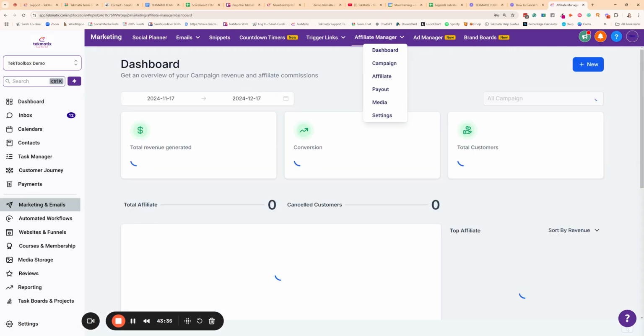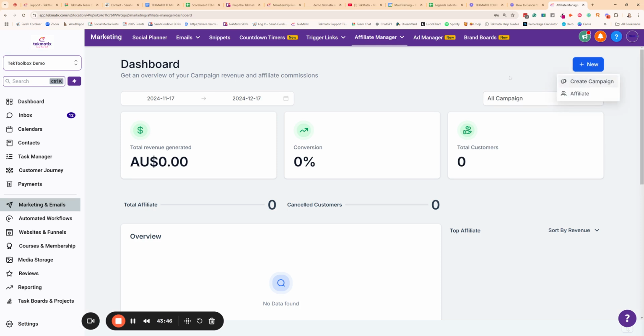If you want people to go out there promoting your stuff for you and you want to pay them to do that, you want to give them commission every time they sell something for you, this is where you're going to do that. You're going to create your affiliate programs in here, and you're going to choose how much you want to pay people, whether it's a fixed price, whether it's a percentage, whether it's recurring every month, if it's a subscription or not. And this is going to show you all the people that are signed up as affiliates, how many affiliates you've got coming in, who you owe money to. And by the way, yes, your affiliates will have a login dashboard where they can also see how much money you owe them and more.